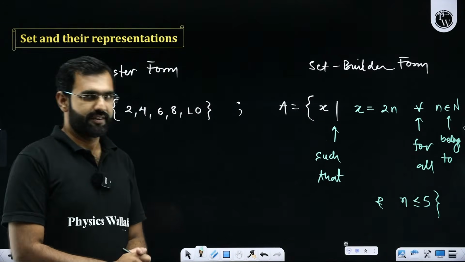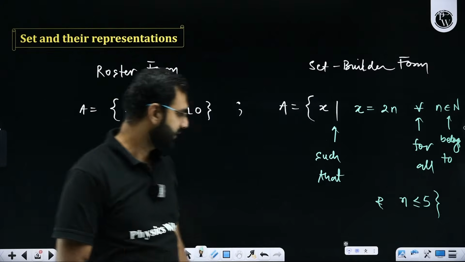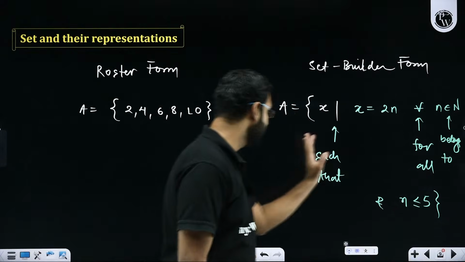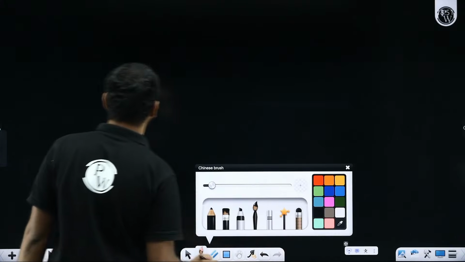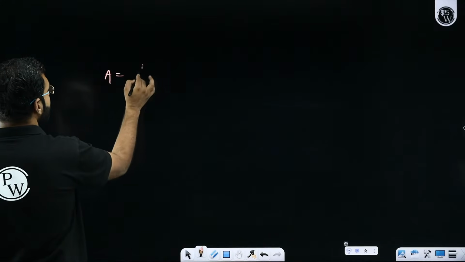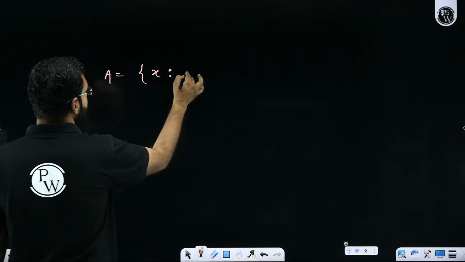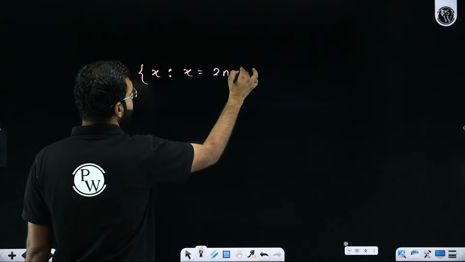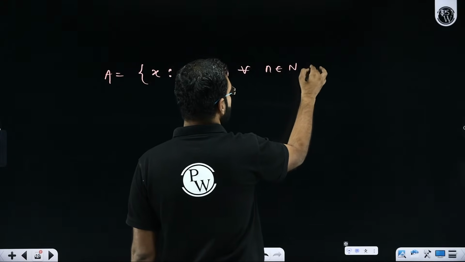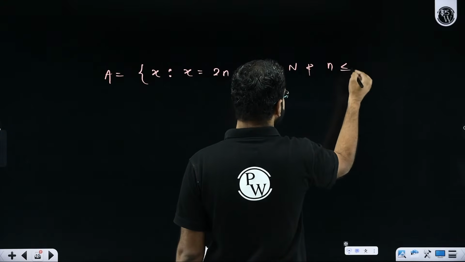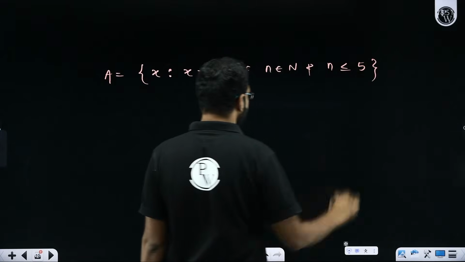Did you all get this definition or shall I repeat it? What did I just say? I'll explain it in a more detailed format so that set builder form is very well understood by everyone. Sir, what do you mean by set builder form? I said there is a set A which contains x such that x is equal to 2n, for all n being a natural number and this n is less than or equal to 5.